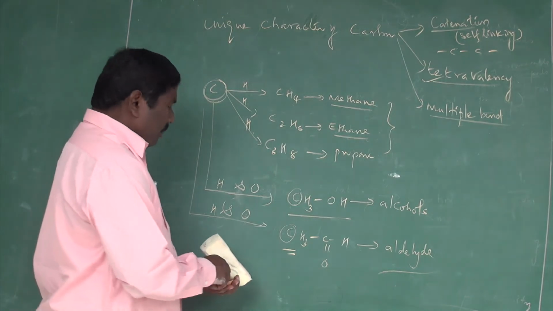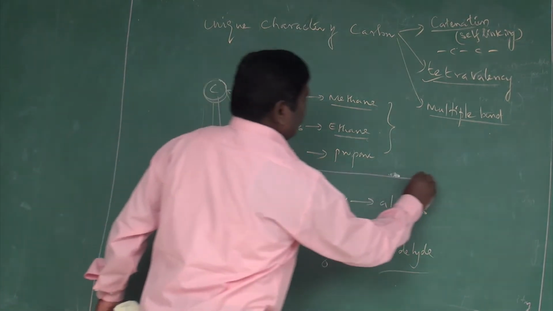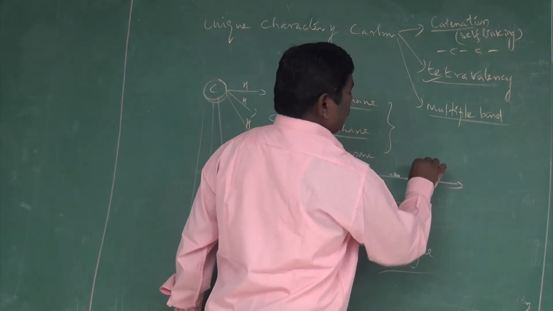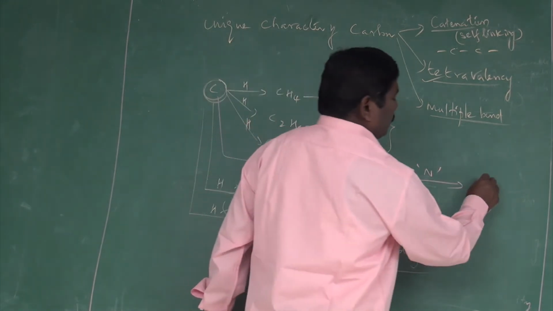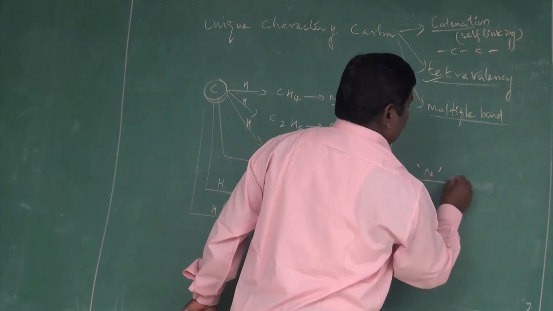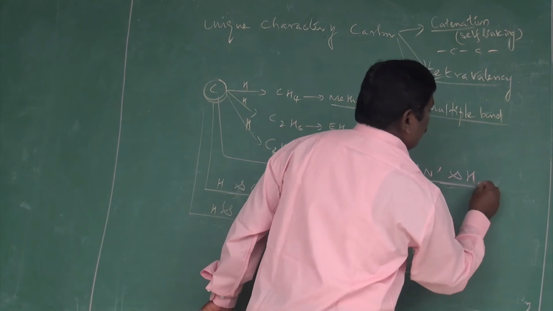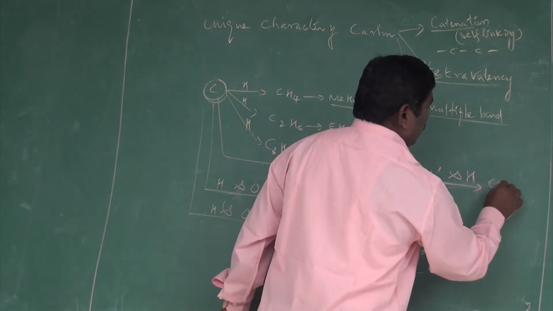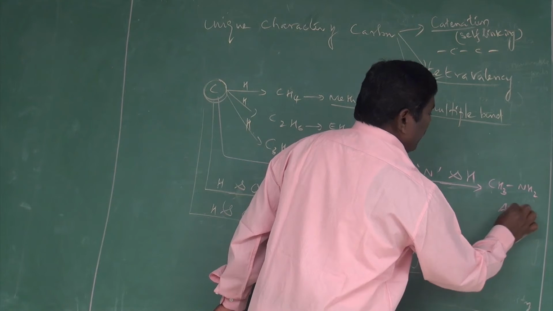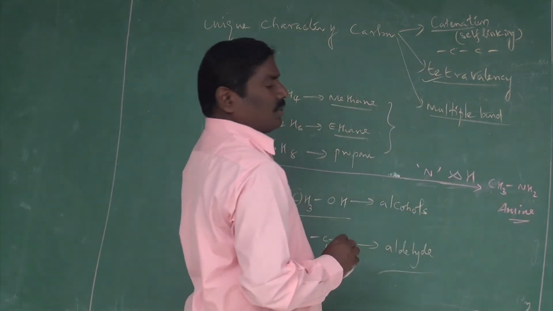Now we are going to combine the same carbon with nitrogen. You see here, the carbon is going to combine with the nitrogen and hydrogens. What's the compound which is going to be given? It's nothing but we can write CH3NH2. This is called amines. Amines. This is also an organic compound.